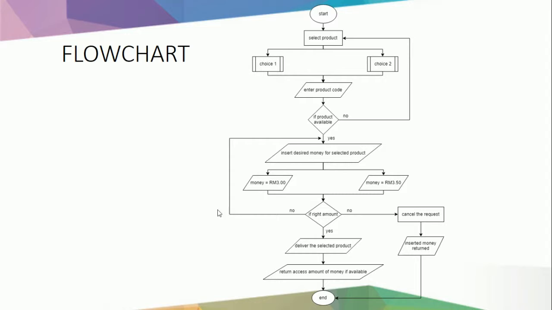If they enter the right amount, the machine will deliver the selected product and return the excess amount of money if available. If they didn't enter the right amount, they can cancel the request or they can insert the desired money. If they cancel the request, the inserted amount of money will be returned.